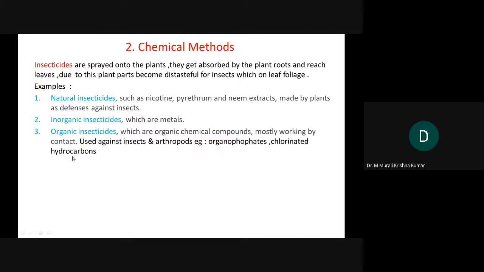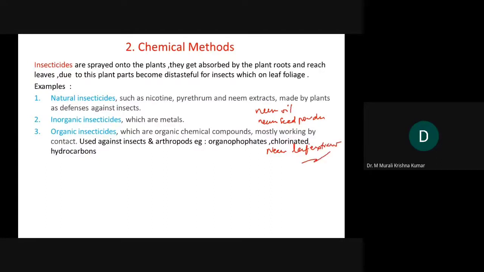Here we have three types: natural insecticides, inorganic insecticides, and organic insecticides. Natural insecticides include nicotine, pyrethrum, neem extract, etc. And right now we have even more. From neem you can get neem oil, neem seed powder, neem leaf extract.